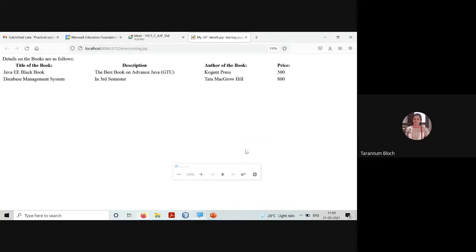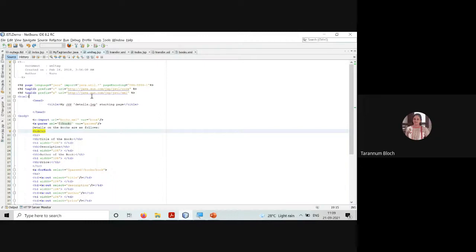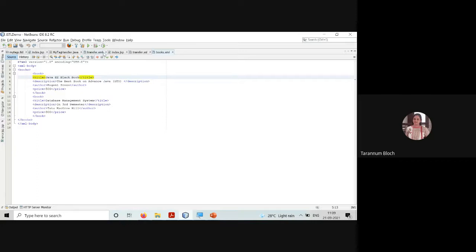So this is about your XML tag. There's one more thing in your XML tag, which I'll talk about, the style sheet. Look here.